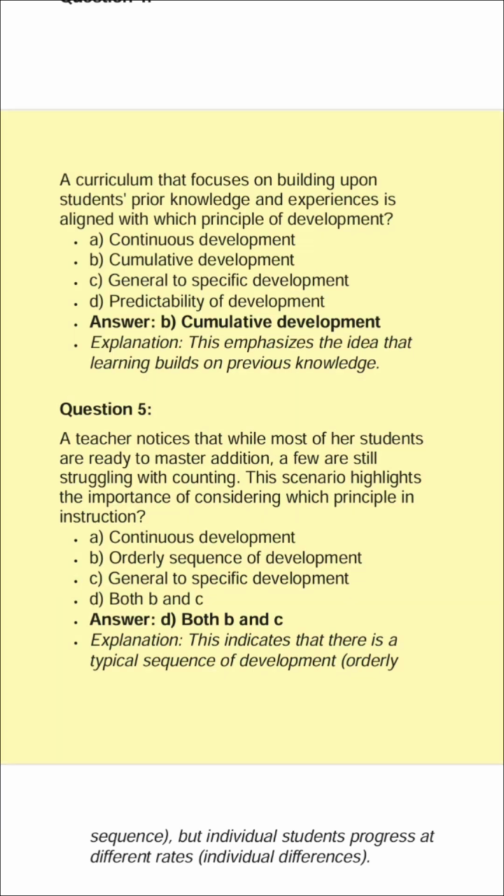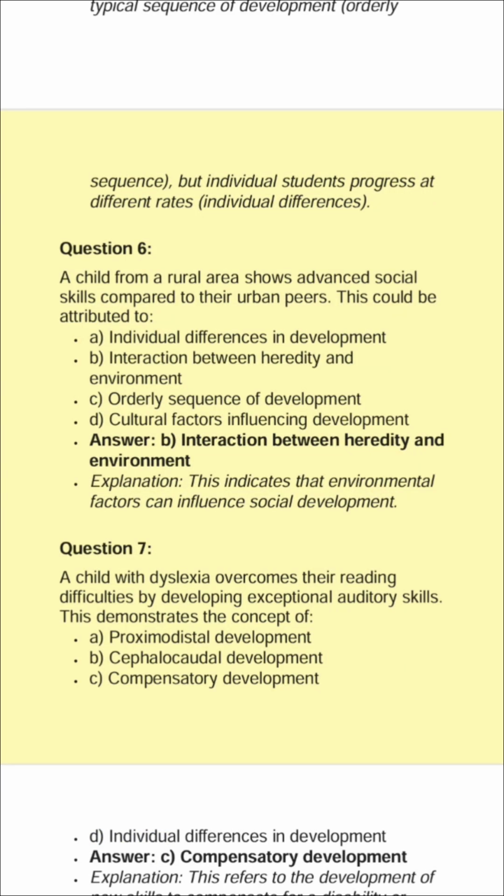C. General to specific development. D. Both B and C. Answer: D. Both B and C. Explanation: this indicates that there is a typical sequence of development, orderly sequence, but individual students progress at different rates, individual differences.